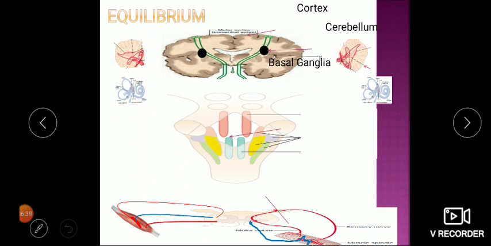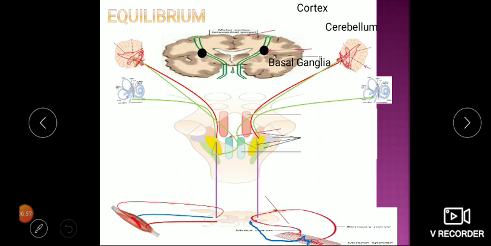So here we have clubbed all things. Vestibular nerve coming from our vestibular nuclei, which is connecting with our vestibular cerebellum, which will again give feedback to the vestibular nucleus, which will come down via the vestibulospinal tract, and ultimately execution takes place.